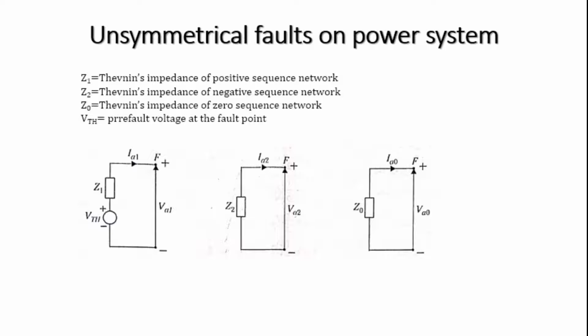Let us consider the first type of fault, that is single line to ground fault. We can observe here that there is a fault happening between the phase and the ground through a fault impedance ZF. The expressions we are considering are the same as those we discussed in the previous section.